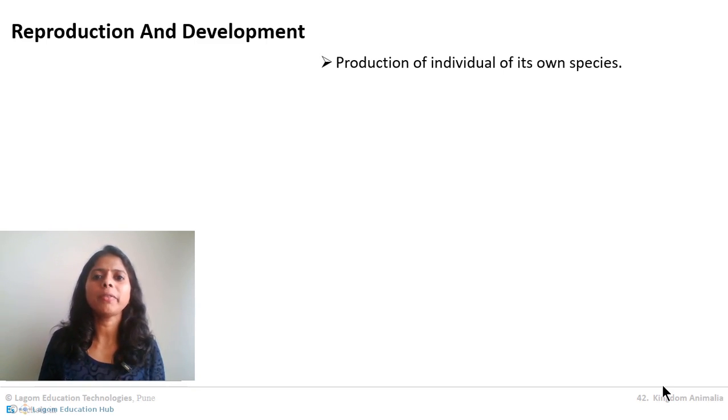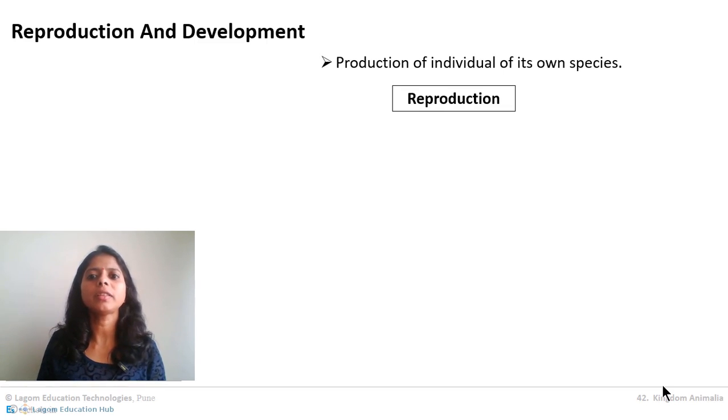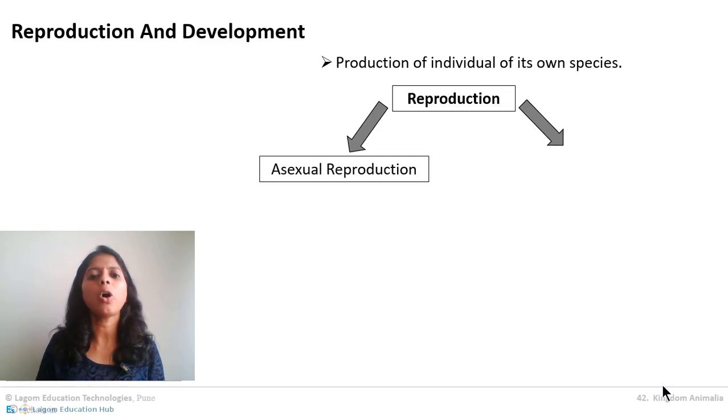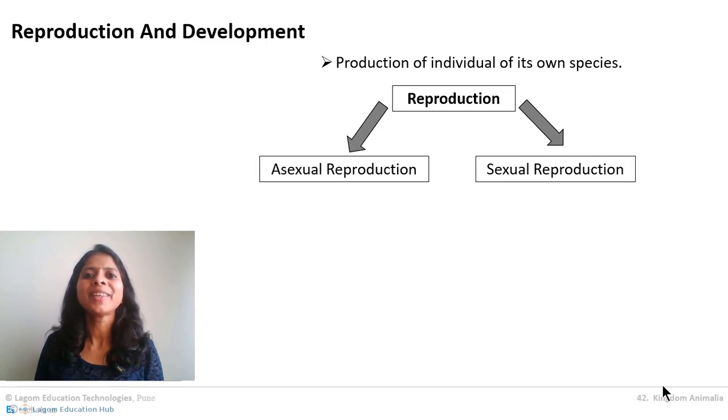In this topic I'm going to introduce you to several such terms which are involved in reproduction. So let's begin with the first, the types of reproduction. What different types of reproduction exist? As we all know, there are two types of reproduction. One is asexual reproduction and another one is sexual reproduction. This is common knowledge we studied from childhood.